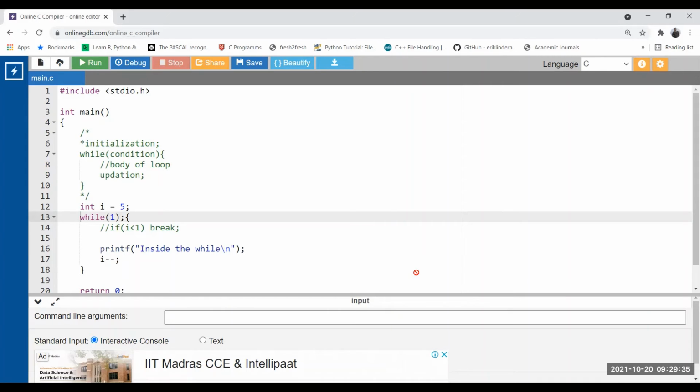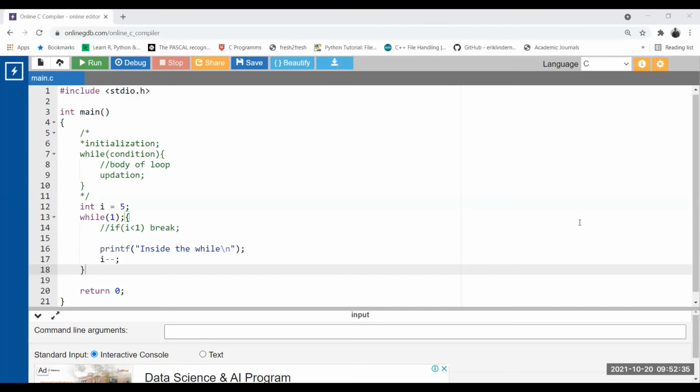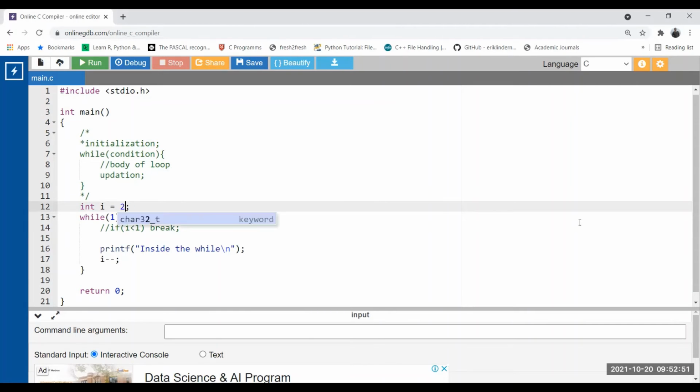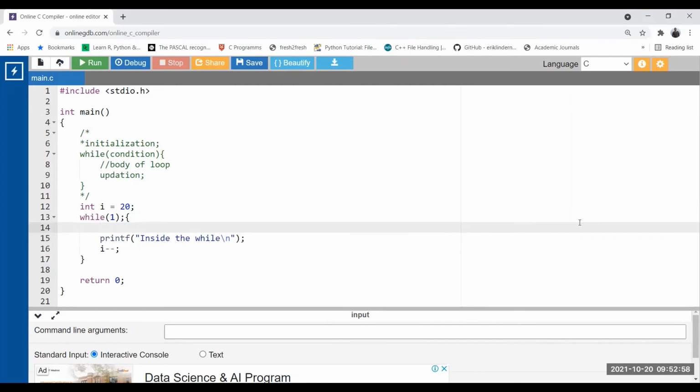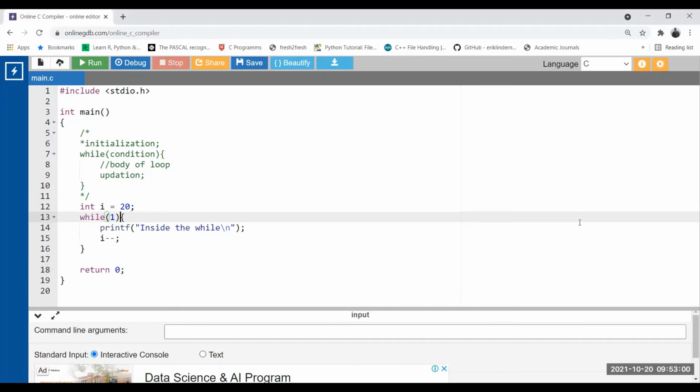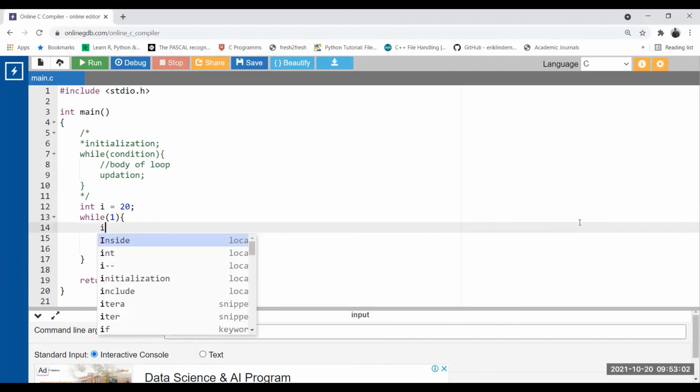Okay. Here we can also use a continue statement. Let's see a problem. Now let's see an example where we can use a continue statement within the while loop as well. So let's take a large number. Instead of I equal to 5, let's make it 20. Okay, and let's make it while true. There is no condition for the while. Correct. And now see what I am doing.